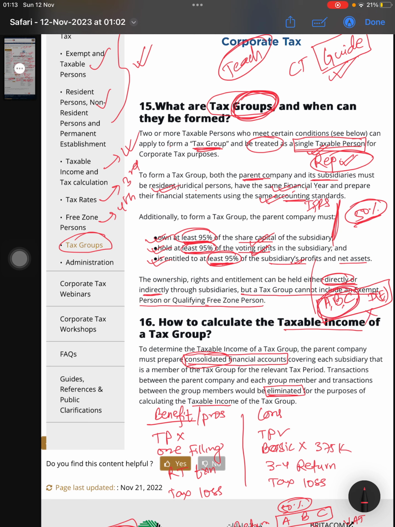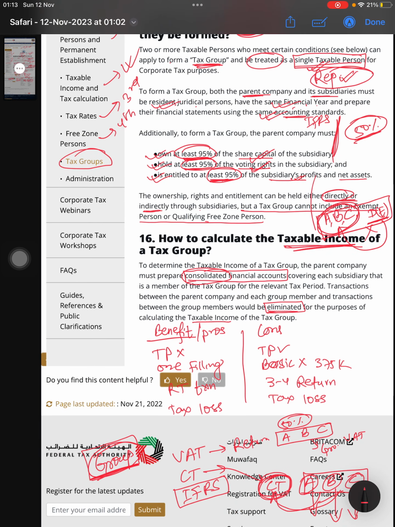Only three can form the tax group. So exempt entities or any qualifying entities cannot join this one. Okay, and what is the taxable income of the tax group? Taxable income, they have to prepare a single financial statement, that is consolidated financial statement. That is consolidated financial statement combining all this A, B, C.